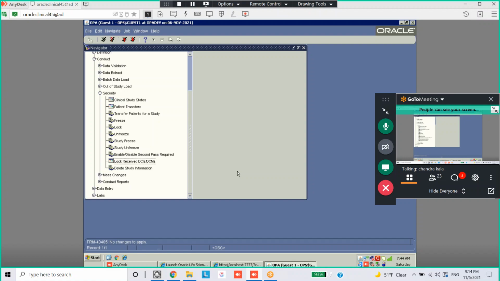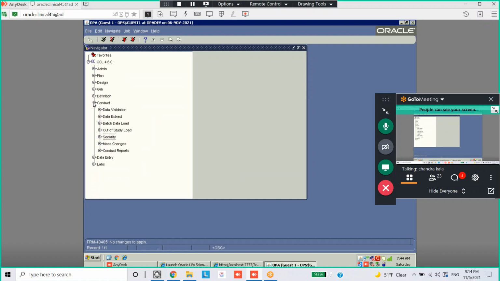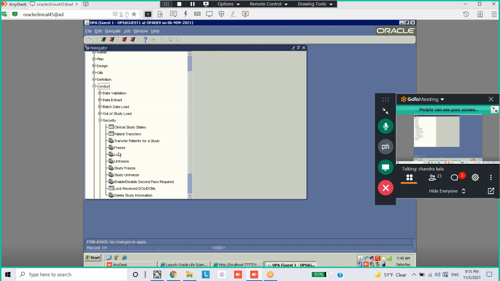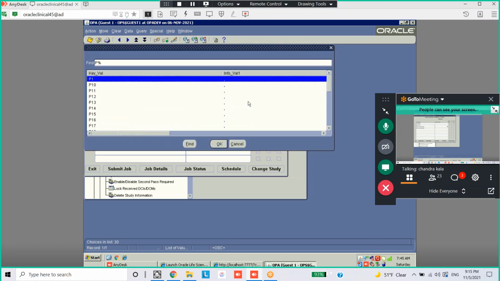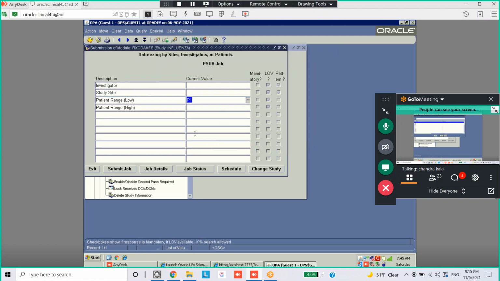Right, you can just minimize this one. Now what you do, you unfreeze the patient. Security, unfreeze. In the unfreeze window, we can unfreeze the patient. Same, select P1 from the drop-down.